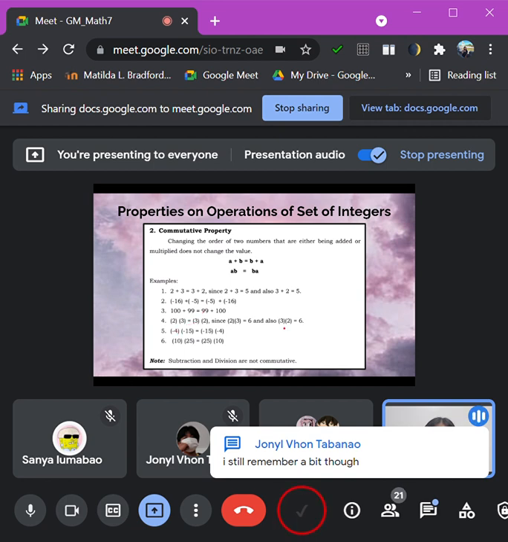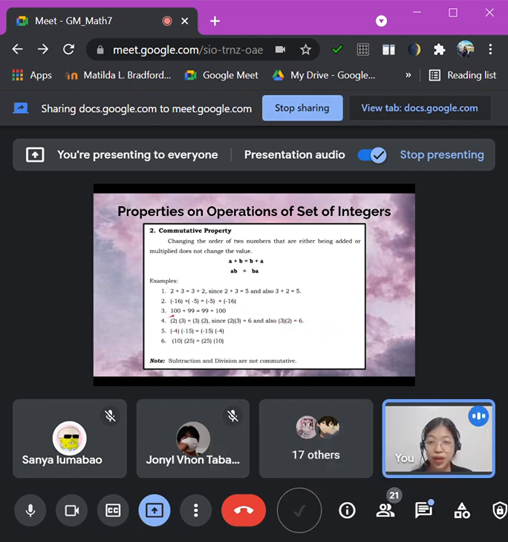Now let's go to number 3. We have here 100 plus 99 equals 99 plus 100. They are both the same, which is 199. Okay, so those are for addition. Now, any questions on the commutative property? Any questions? No, sir. Okay. Now, let's go to example number 4.